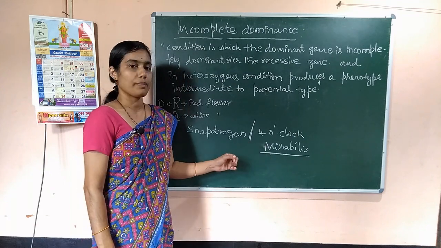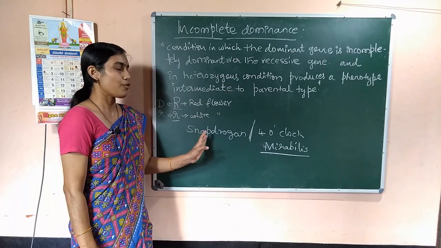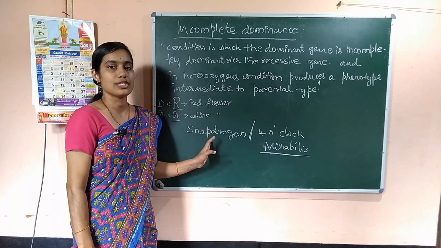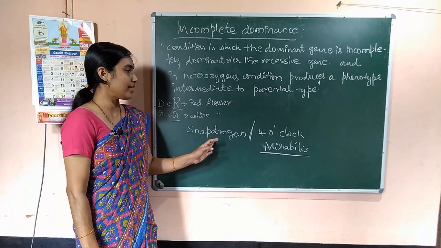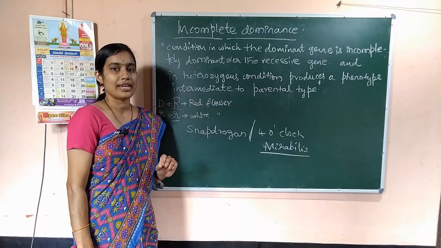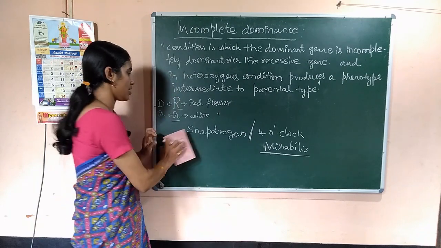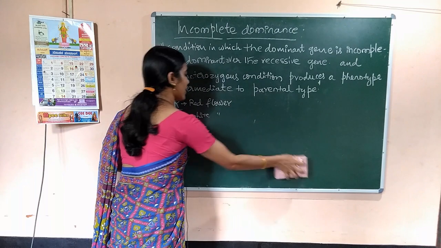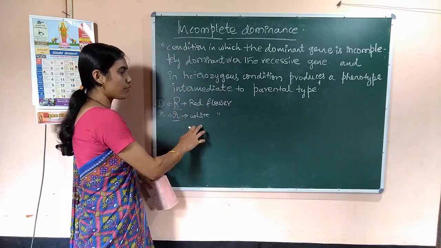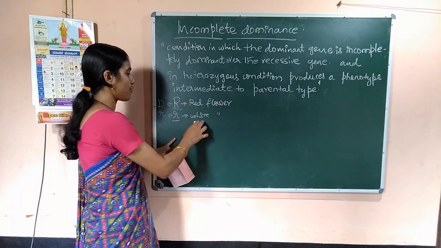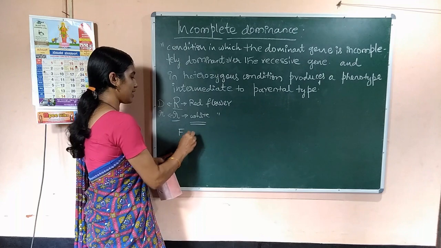So, 4 o'clock plant and the same in snapdragon. This is another plant. If you consider the inheritance of flower color, then it shows incomplete dominance. That means complete dominance is not seen. So here we consider capital R for red flower and small r for white flower. What happens if you consider the F1 generation?